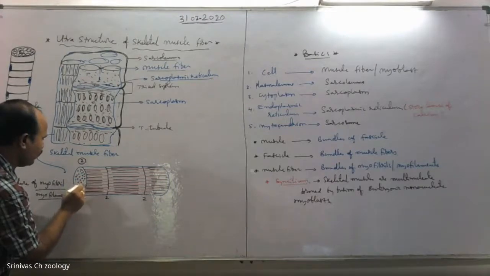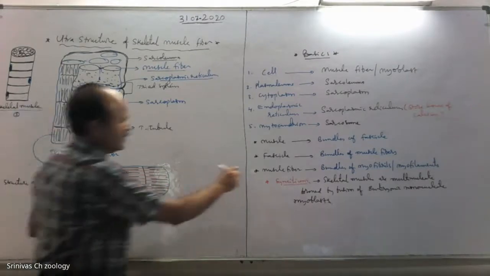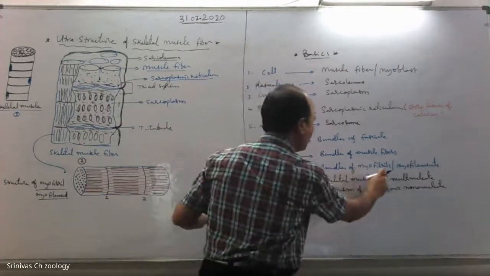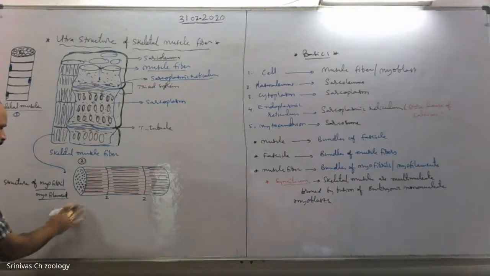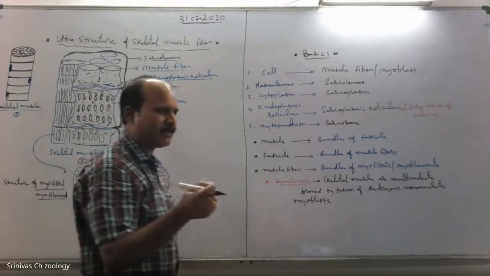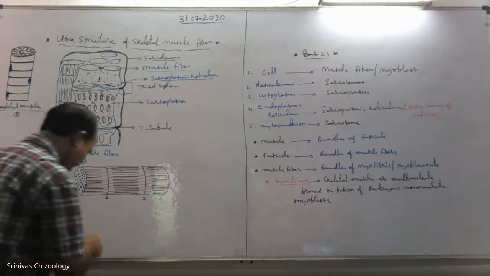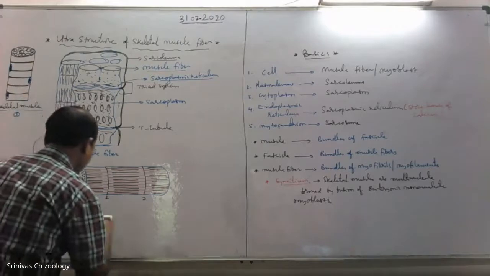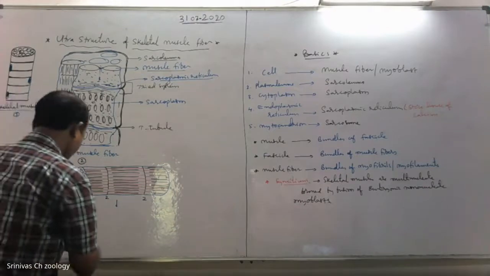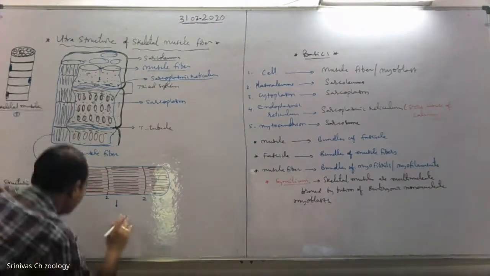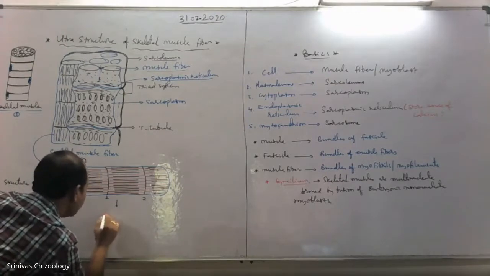The structure of myofibril. The muscle fiber consists of bundles of myofibrils. Myofibril shows alternate dark and light bands, which are made by actin and myosin, the thin and thick filaments. Let us see the detailed structure, the electron microscope structure.